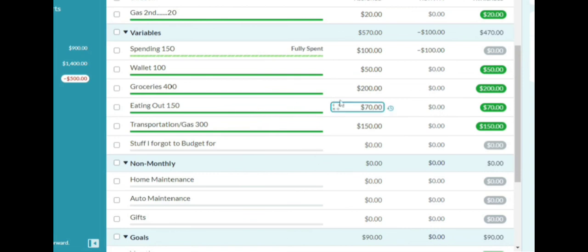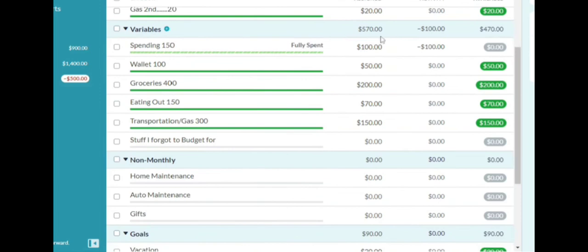For eating out, you don't have $75. Why? Because you put the $5 here. Now you have $70, so stick that in your head. Okay, I have $70 for two weeks to spend. No, you don't have $1,400 here to spend. You have $70 to spend. That is the reason why I love YNAB. People think, oh, I got paid, I have mad money. Nope. Sir, you have $70. Sit back down.